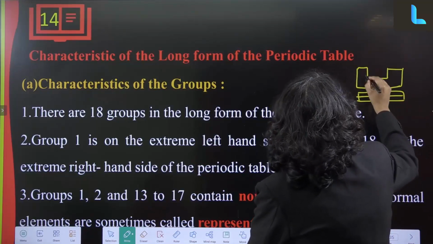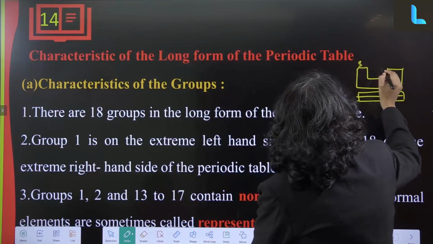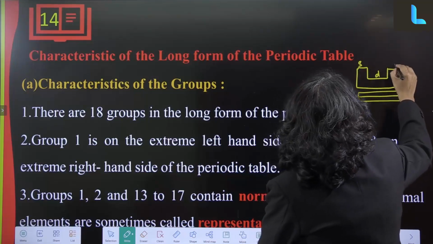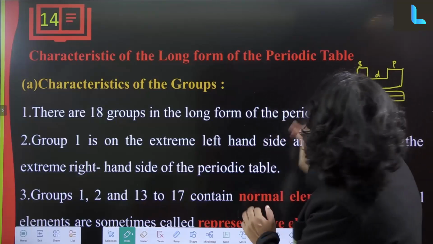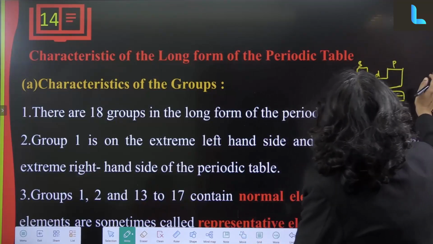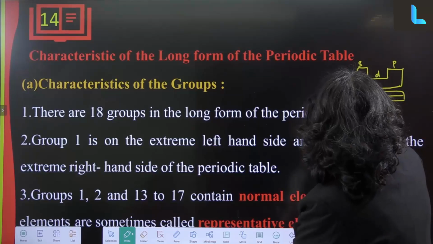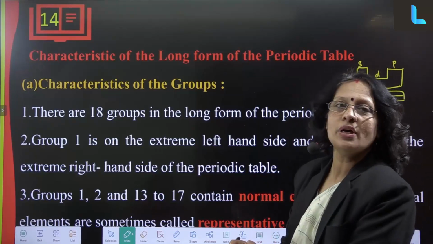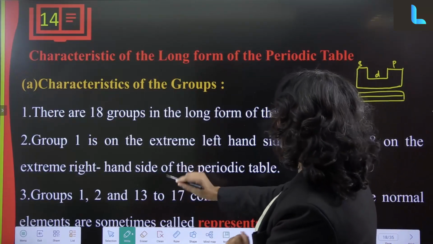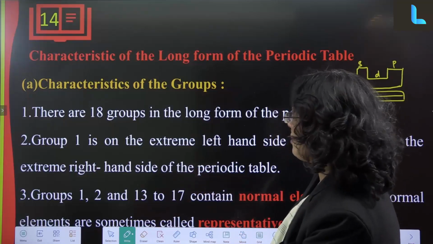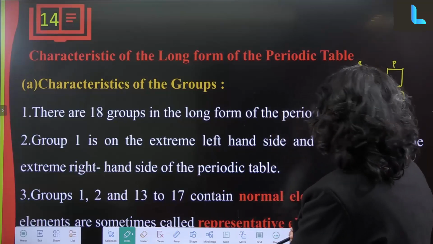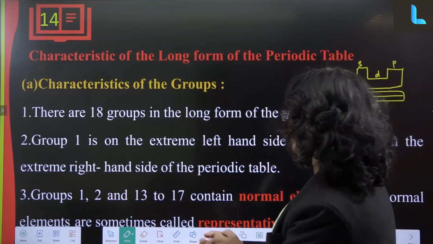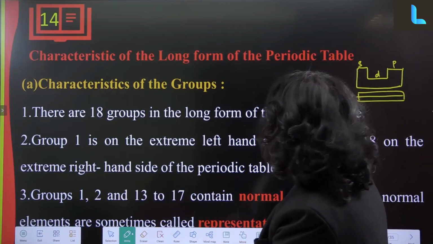Okay. So, here you will see this is S block, this is D block, this is P block, and these are F block. S block is extreme left, P block extreme right, D is in the middle, and F are the two strips from the D only. On the extreme right hand side of the periodic table, groups 1, 2 and 13 to 17 contain normal elements, and the normal elements are sometimes called representative elements.